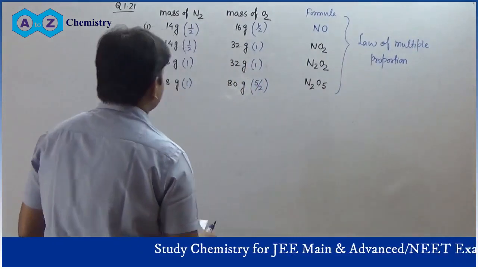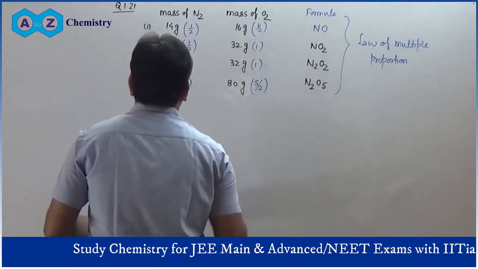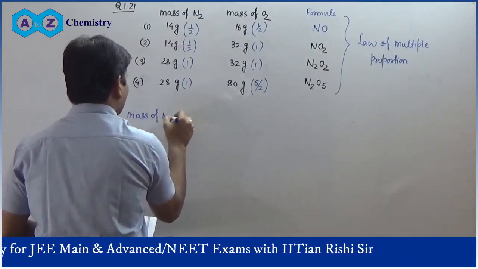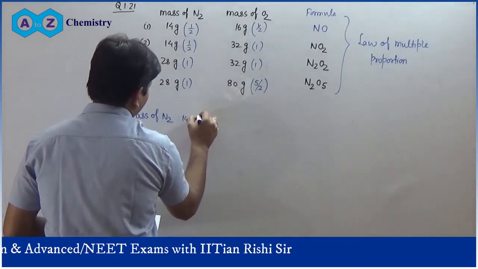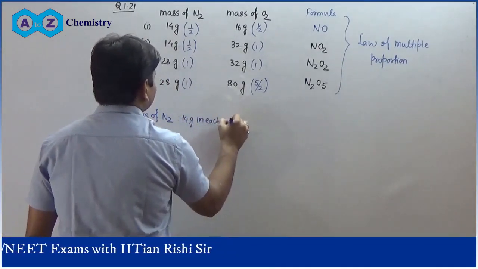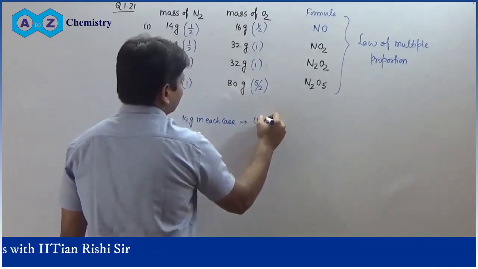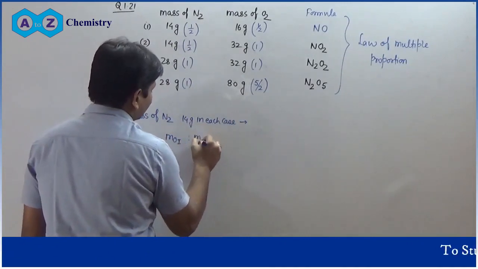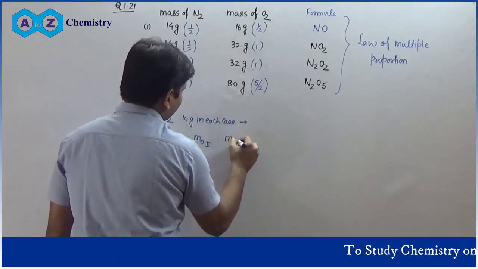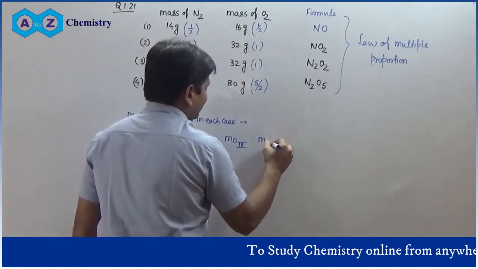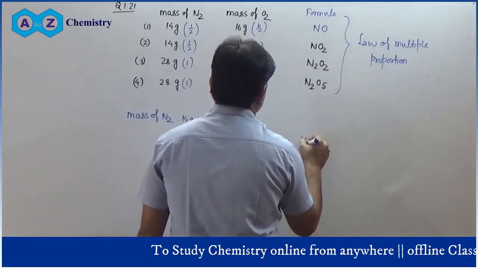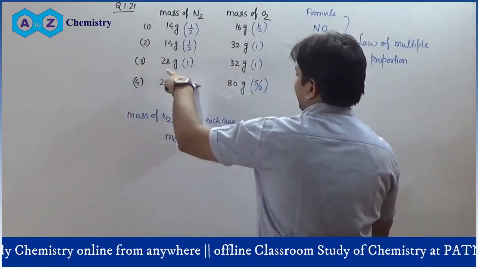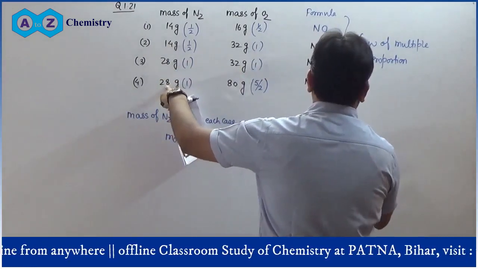You can easily see the mass ratio if we take the mass of N2 as fixed, 14 gram in each case. Then the mass of oxygen in the first case, second case, third case, fourth case: you will have 16 is to 32 is to 28 gram is combining with 32, so 14 gram is combining with 16, 14 gram is combining with 40.